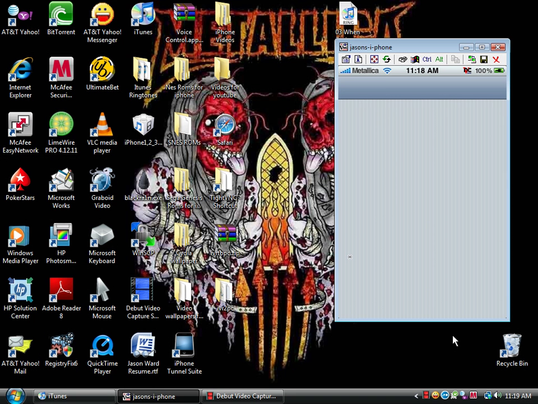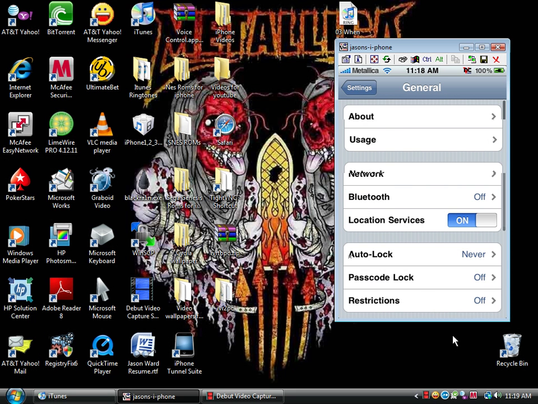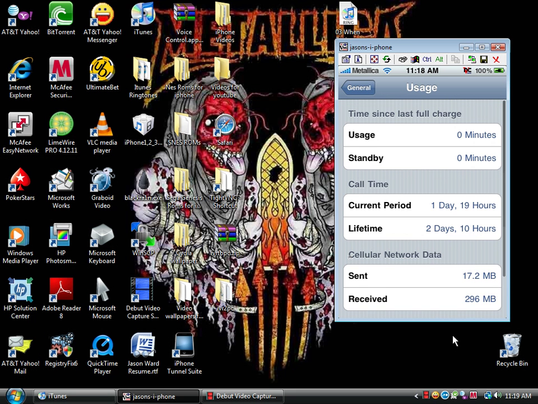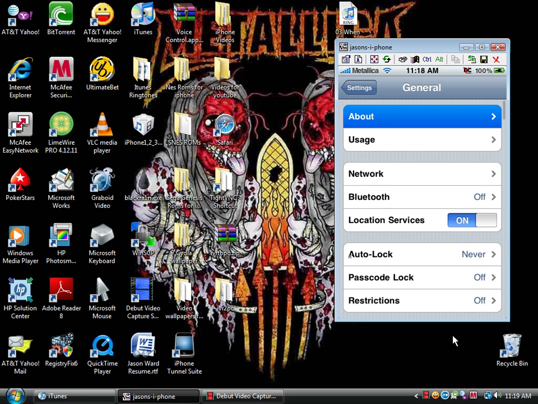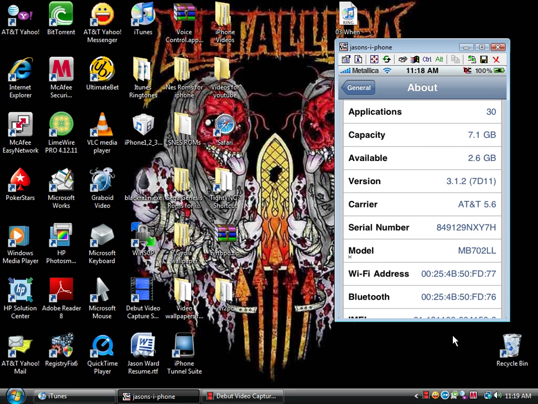I want to show you that I am running firmware 3.1.2. There you see under version 3.1.2. Okay, it's fairly simple on how to do this.